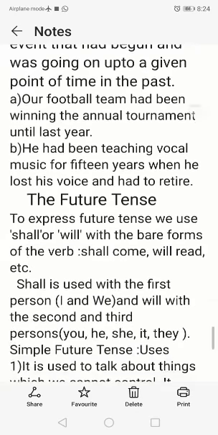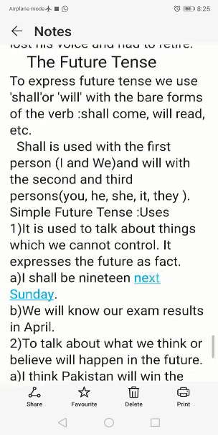Okay, next one is future tense, and mainly future tense means the action which is going to occur in the future only, in the future period. The action which has yet to occur, yet to happen, the action which is going to take place in future time, is mainly indicated by future tense.